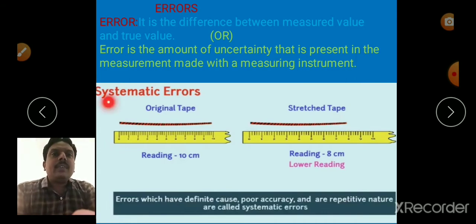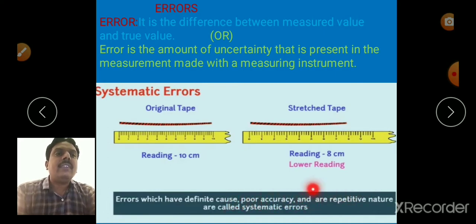These errors are divided into systematic errors, random errors, and so on. So first one, coming to systematic error. What is a systematic error? Errors which have a definite cause, give poor accuracy and do not give the actual value, and are repetitive in nature are called systematic errors, and the errors are repeated.